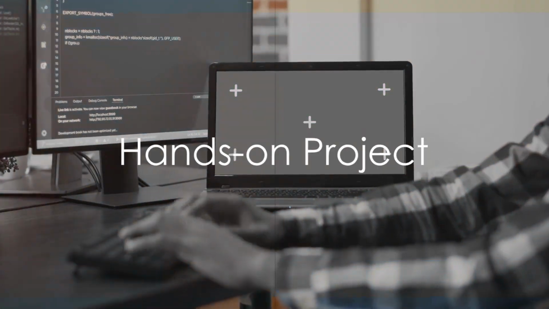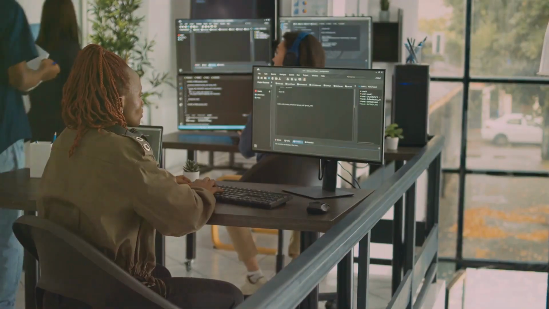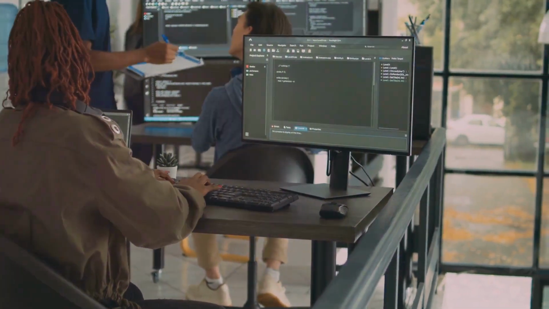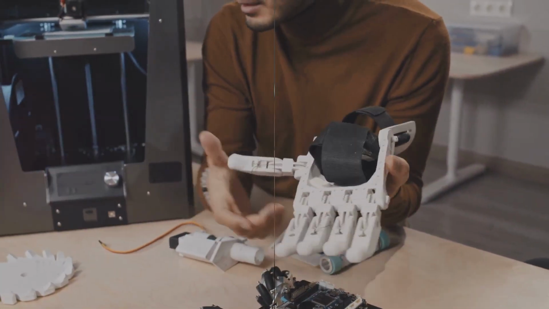It's time to get your hands dirty. We'll walk you through a simple project step by step. You'll learn how to prepare your data, build your model, train it, and finally evaluate its performance. It's not just about theory, it's about making it real.